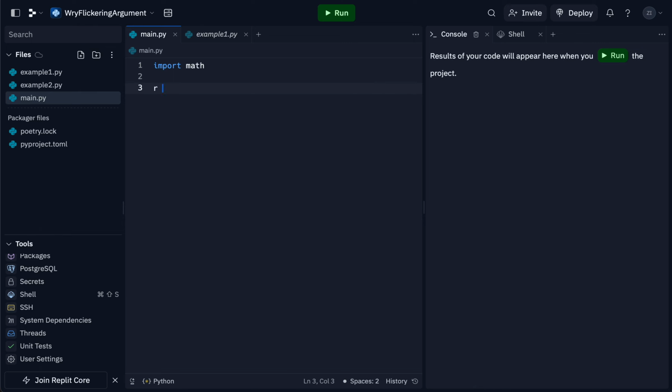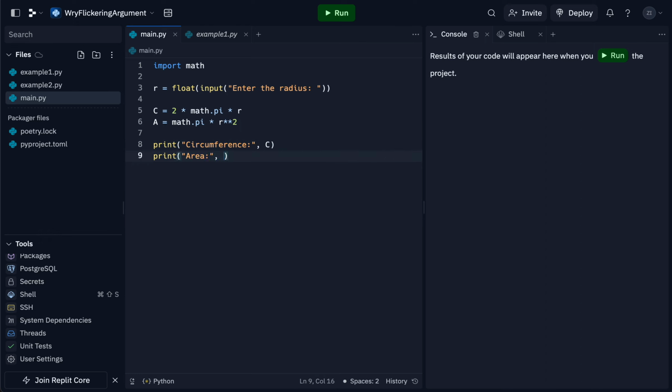And I'll say, okay, so r, or the radius, equals float(input("Enter the radius")). And then we'll calculate the circumference. That's c equals 2 times math.pi times r. Then say a equals math.pi times r squared. It's the area. And then we can print circumference is c, and we can print area is a.